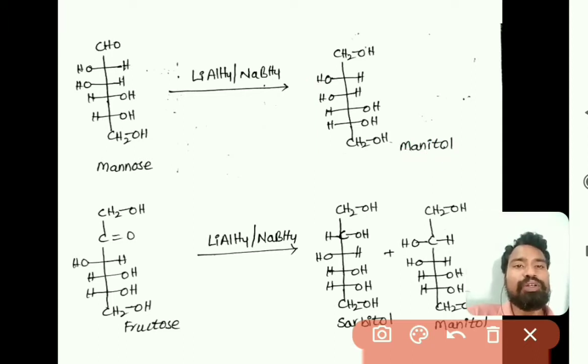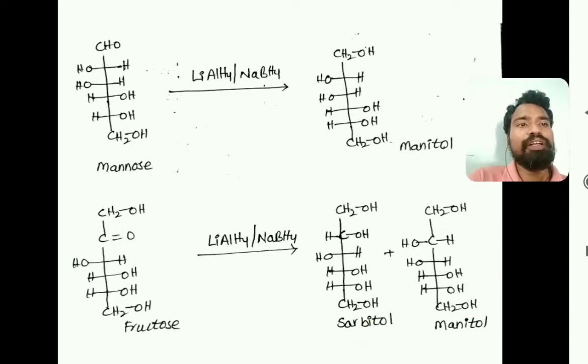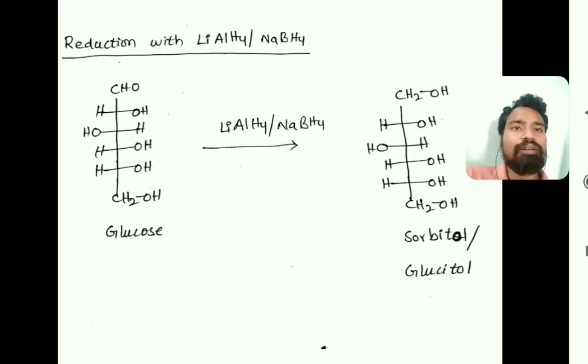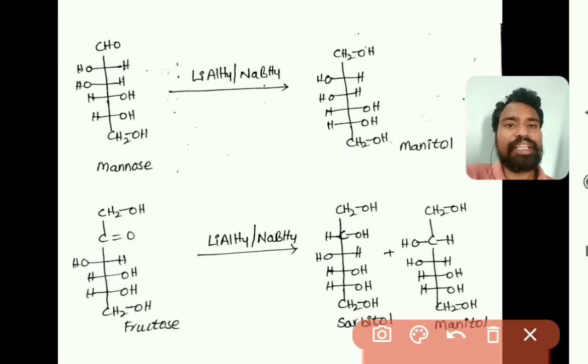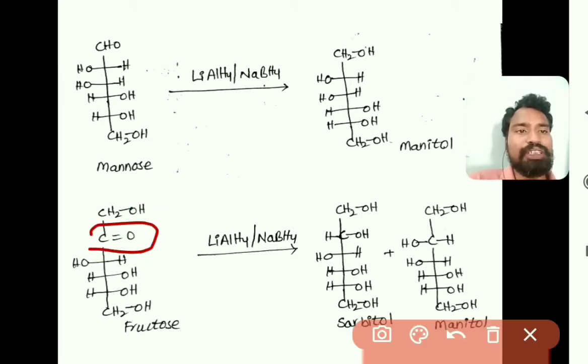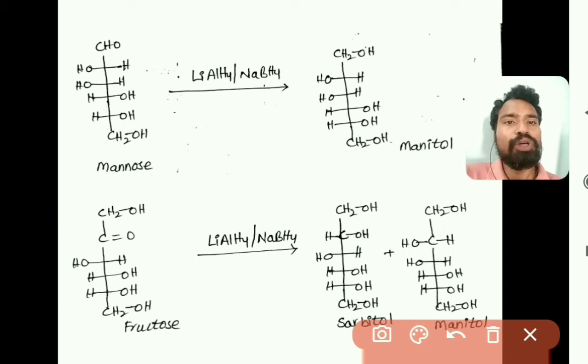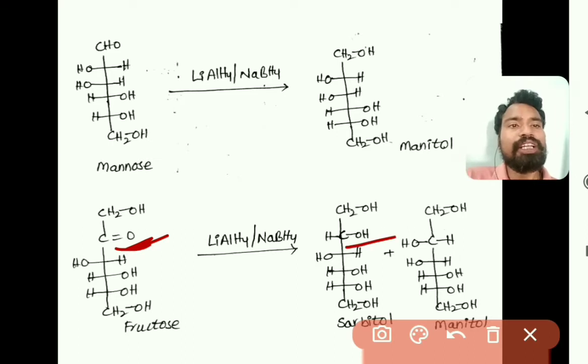If you go for fructose, this is the open chain structure of fructose. If you reduce fructose with lithium aluminum hydride or sodium borohydride, as the carbonyl group is present at the second carbon, it is reduced to alcohol, right. When it forms an alcohol, this C double bond O will become OH, and that OH may be at the right side or at the left side, meaning the OH orientation may be at the right side or left side.